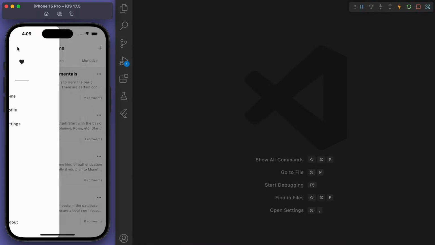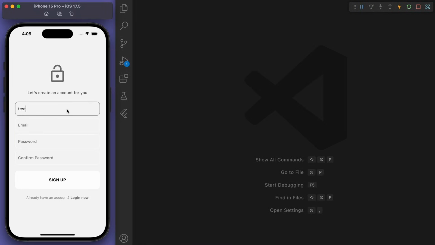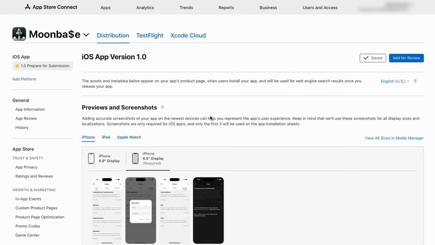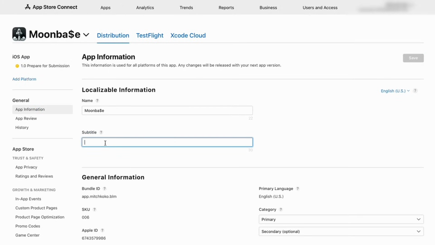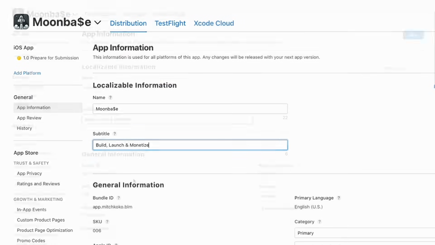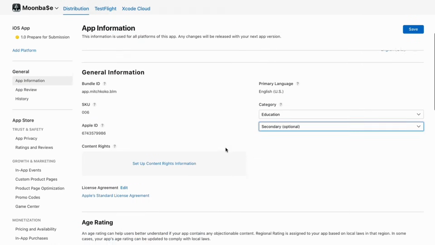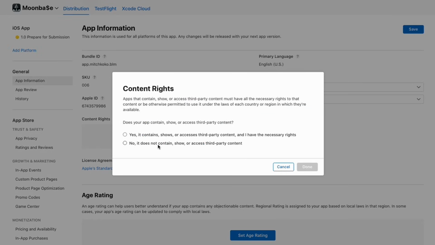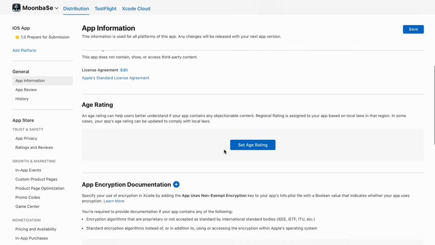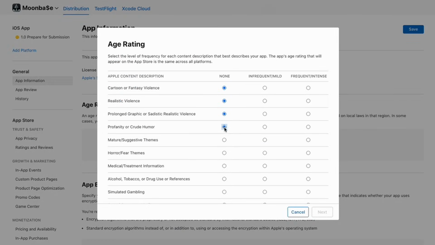Cool, so let's just come back to our app and actually create that test account for the Apple people. Nice. And then this is looking really good. In the app information, let's give it a subtitle. We can pick a category. And you can set up the content rights. So mine is a very simple app, so it has none of these things.